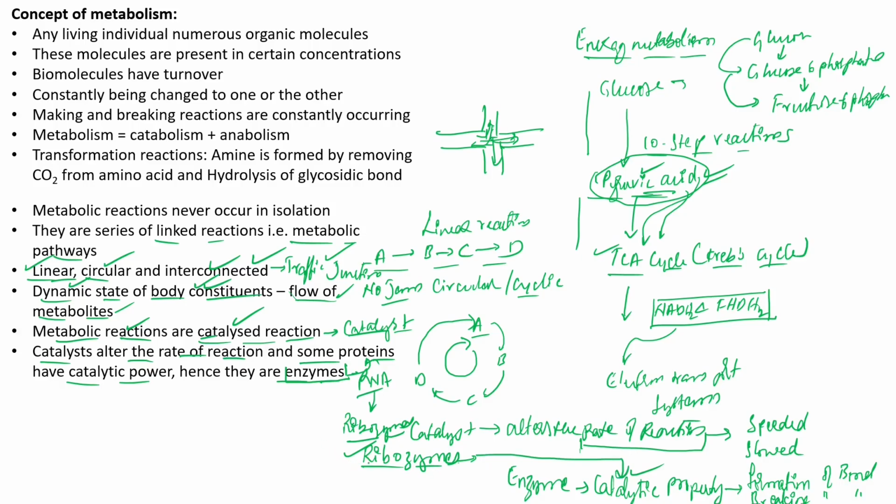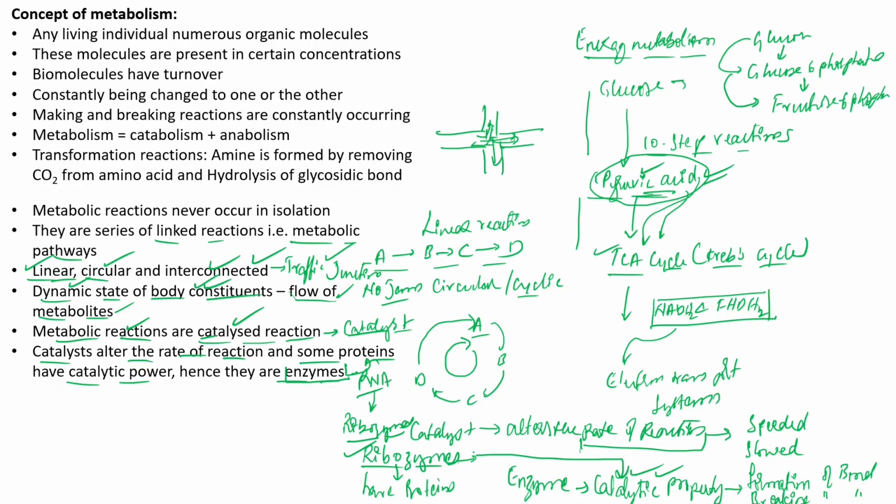So we can say that the part of the ribozyme which has the catalytic property is not made up of protein. It is completely RNA in nature. It is said that ribozymes actually have protein molecules, but interestingly, though the ribozyme has some protein content, this protein is not having catalytic property.